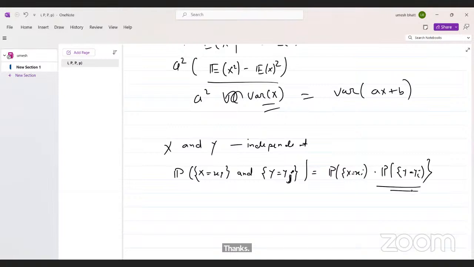Okay, this is the definition of independence of two random variables.